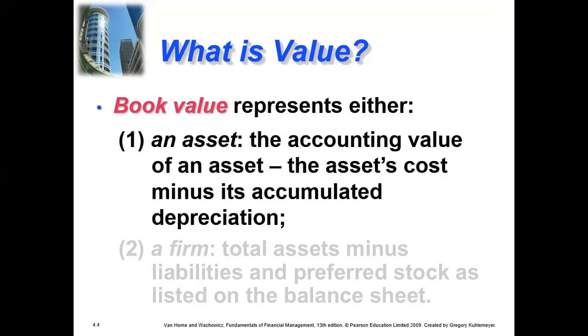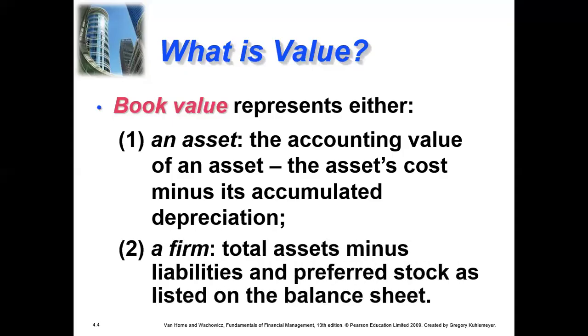So the book value of a truck would be what is shown in their books, but the market value can be different from the book value. And how to calculate the book value? It is calculated by the asset's cost minus its accumulated depreciation. Cost minus accumulated depreciation is the book value of an asset.